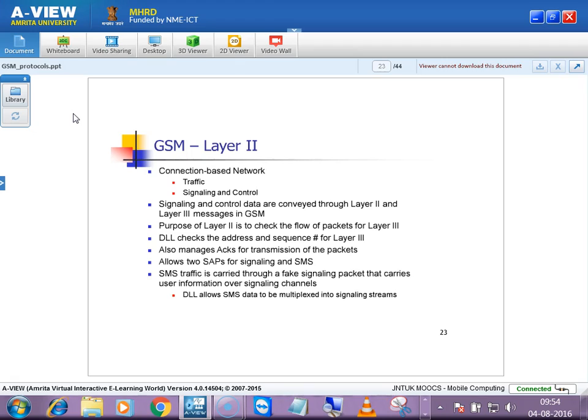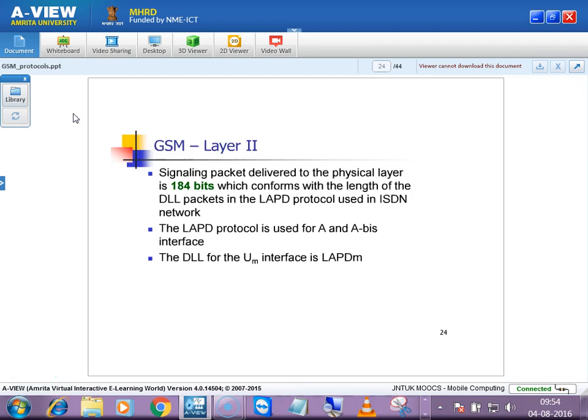The DLL allows SMS data to be multiplexed into signaling channels. This will also be done, right? Since in the physical layer we have 8 subcarriers and 8 slots, multiplexing will come into the picture. Whenever logical channels are piggybacked into physical layer channels, multiplexing also comes into the picture, because all control channels at the physical layer will be piggybacked into a control channel, and all the traffic channels will be piggybacked into one frequency and time slot.